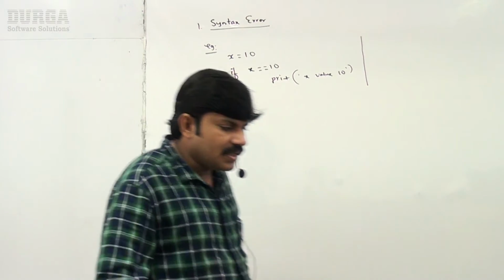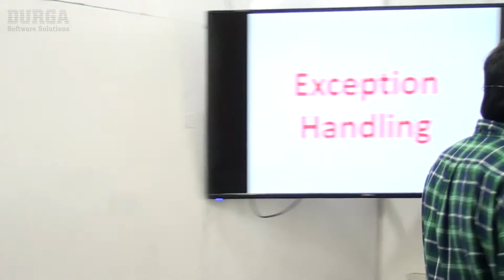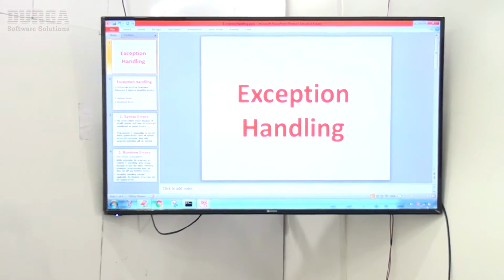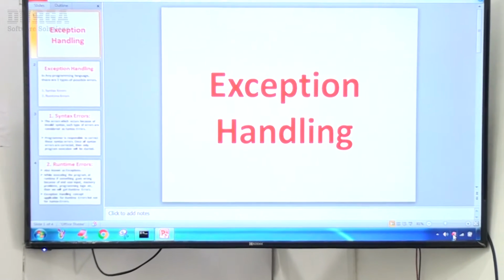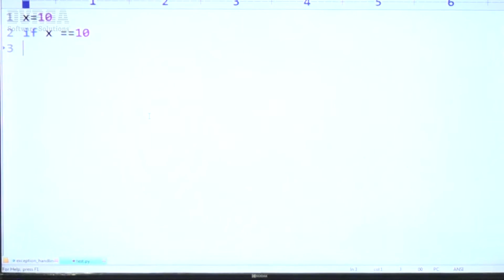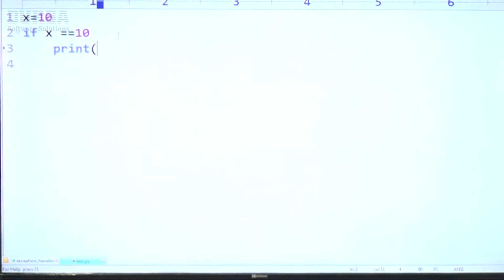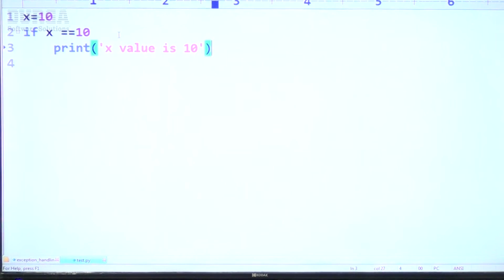Have a look once here. I have to run this code, sir. Observe very carefully. Here I'm taking x is equal to 10. If x double equal to 10, print x value, x value is 10. That's all, this is my code.